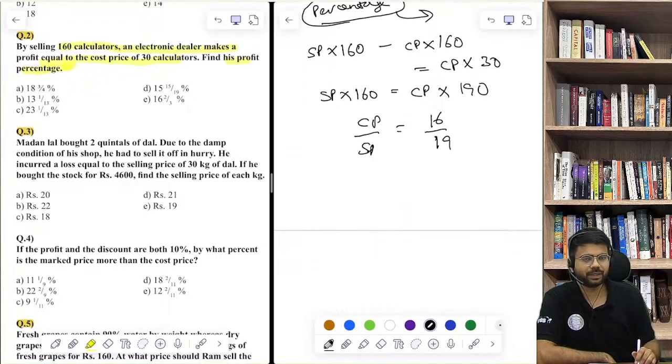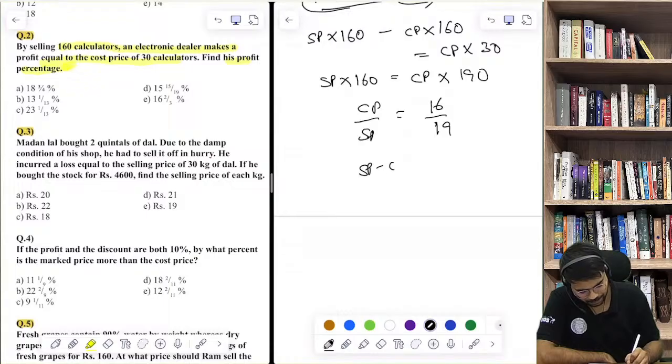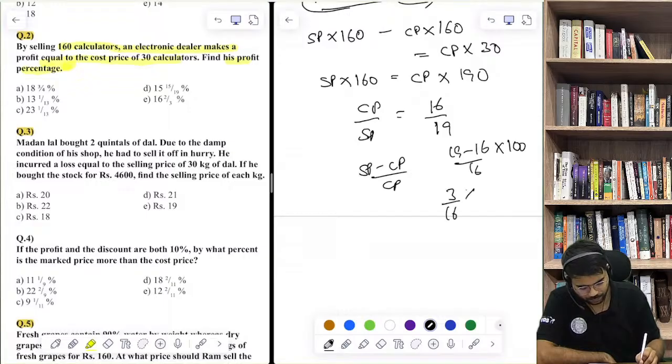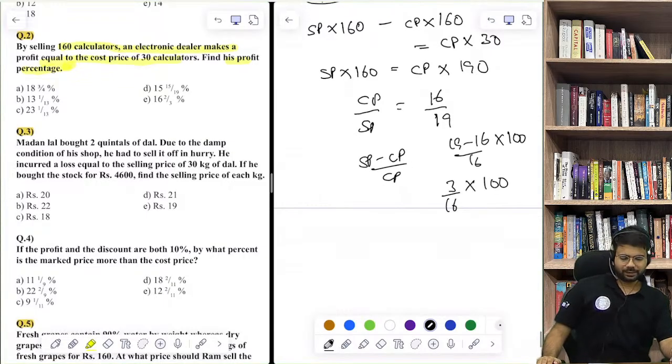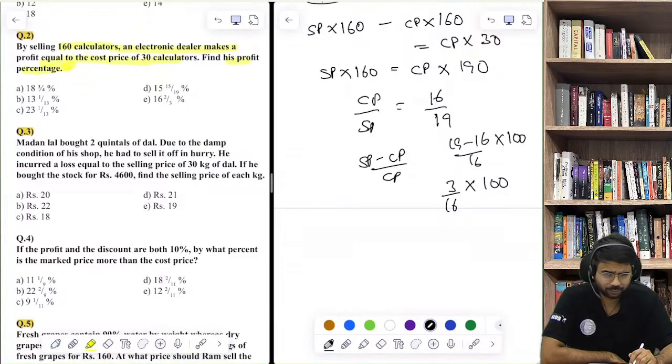What is the profit percentage? SP minus CP upon CP into 100, 19 minus 16 upon 16 into 100. So 3 by 16 into 100. Yes, so what will be this value? Now see how percentage chapter will be helpful, as I told you.